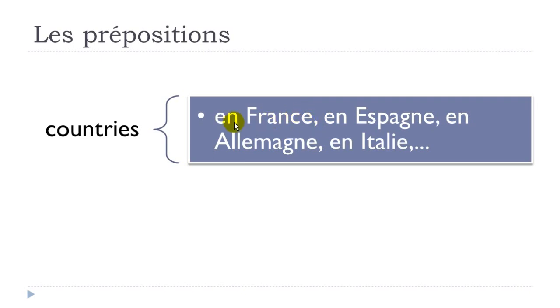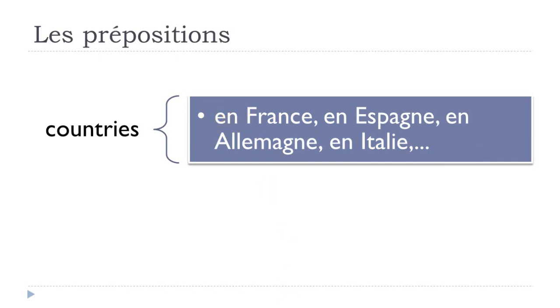If it's feminine, then you will have to use this preposition en if you want to express this "in" concept. En France, en Espagne, en Allemagne, en Italie. And now we'll read it with the liaison if needed. En France, en Espagne, en Allemagne, en Italie. So if you want to express this "in" with countries, and only feminine countries, then you should use this en preposition.